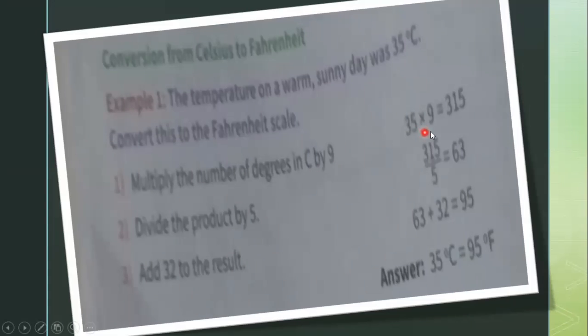What they have given, you have to multiply with 9. 35 degrees Celsius they have given. So 35 into 9 you will get 315. Next step, divide the product by 5. So 315 you should divide with 5. You will get 63. Next, add 32 to the result. So to 63 you have to add 32, and you will get 95. So 35 degrees Celsius, if you convert it to Fahrenheit, you will get 95 degrees Fahrenheit.